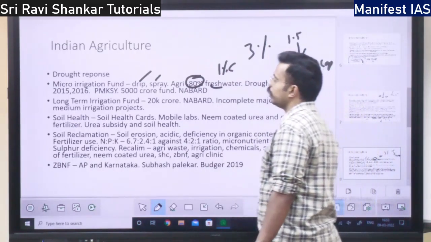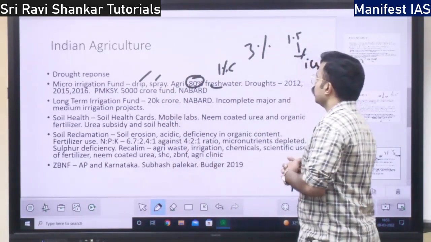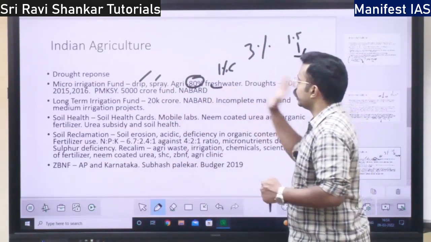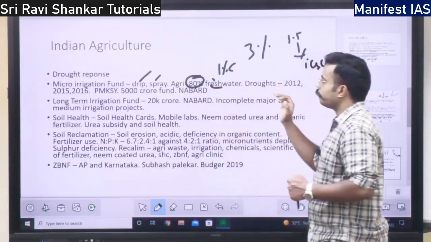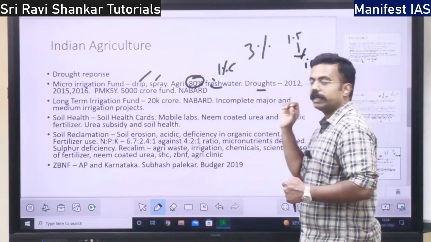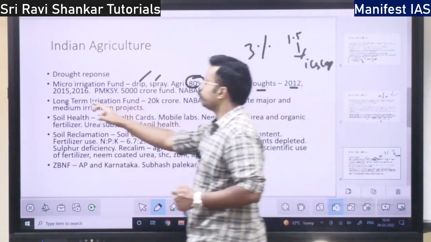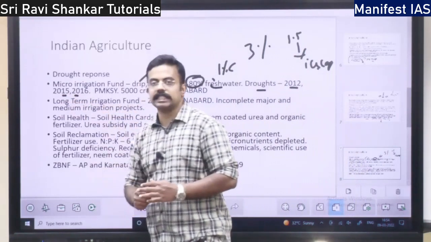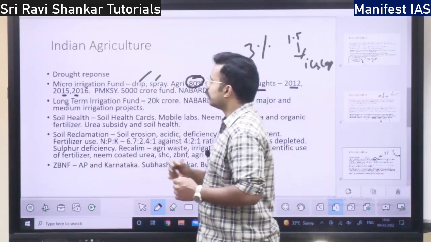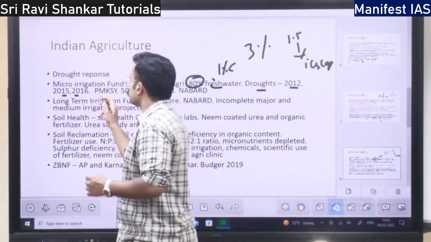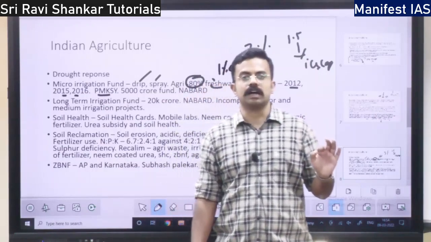Then drought in India, with respect to micro irrigation fund, so this is about the micro irrigation fund. Why do we need it? Because of these reasons. Also because of the drought, we need micro irrigation, because in 2012, 2015 and 2016, in these 3 years India faced drought, right? As a response, micro irrigation is also included in the Prime Minister Krishi Sinchai Yojana.